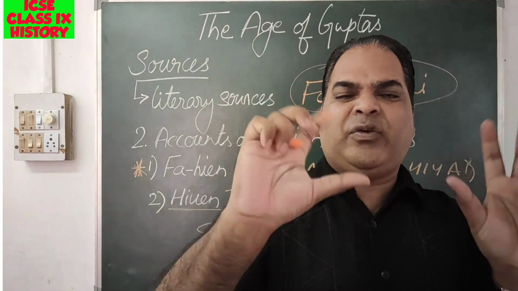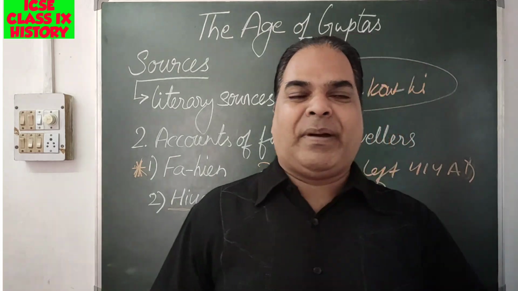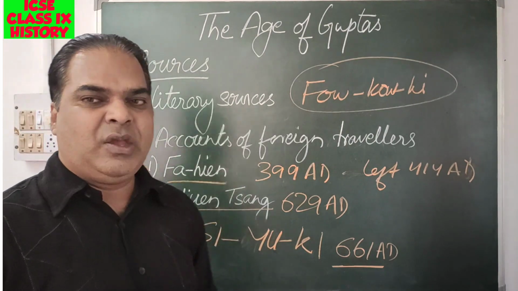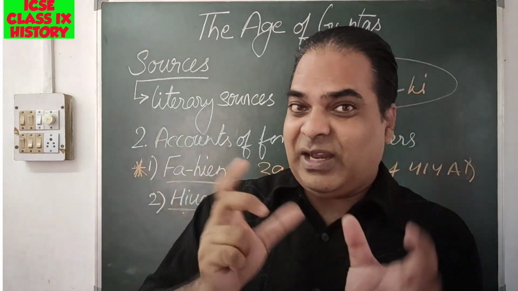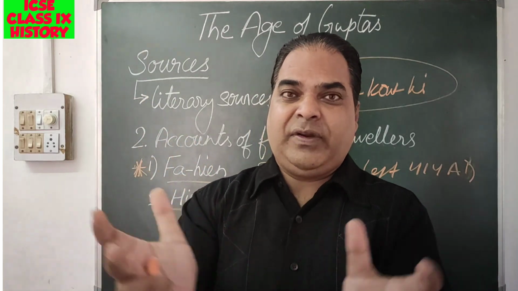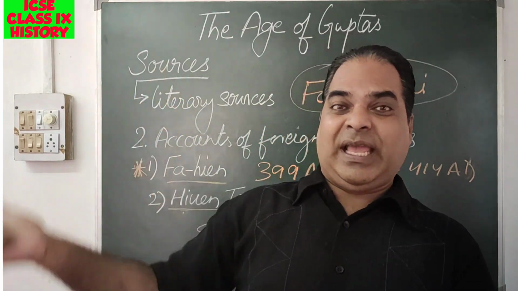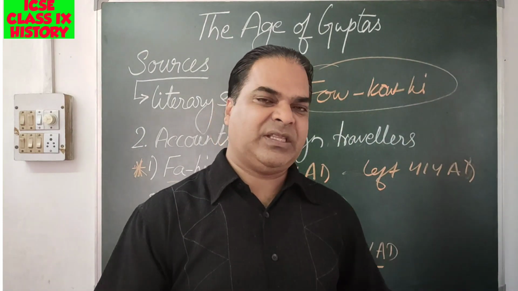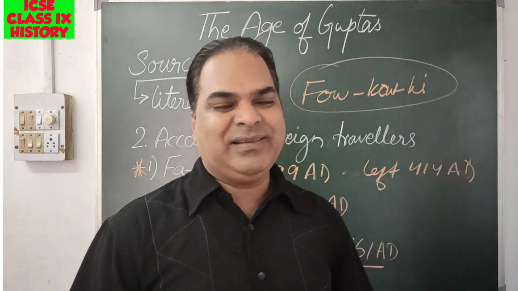Okay, so he had mentioned a few of the names, but our main focus is to know more about the Gupta period or the Gupta Empire. So these two Chinese Buddhists, Fa-hien and Huangshan, both of them were Chinese. So you can see the relation between India and China. Now we are going through a very difficult phase. The relation of India and China is not very cordial, but you can see Fa-hien and Huangshan came to India long time back as pilgrims to visit the Buddhist monasteries and places where Buddha visited and lived.